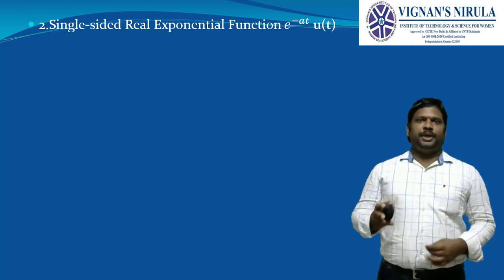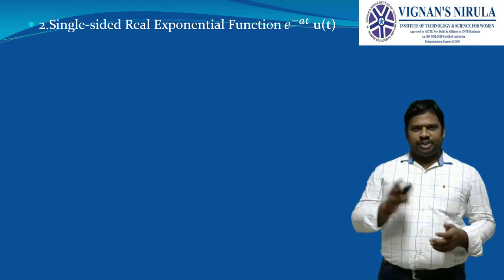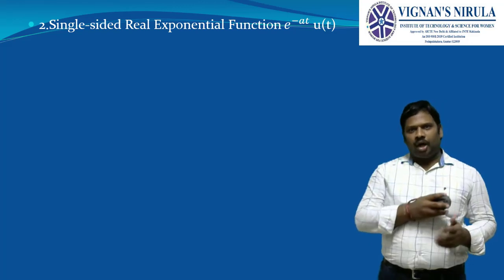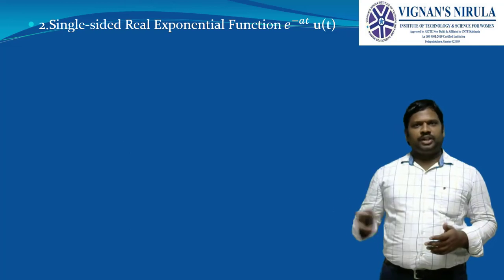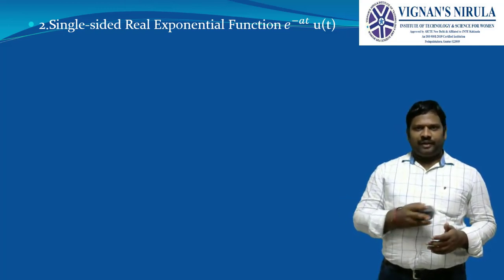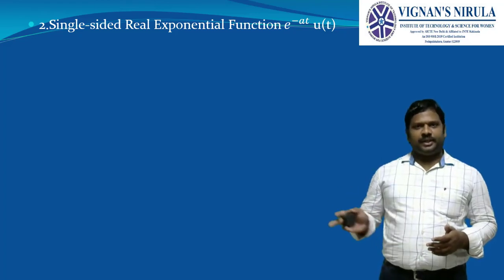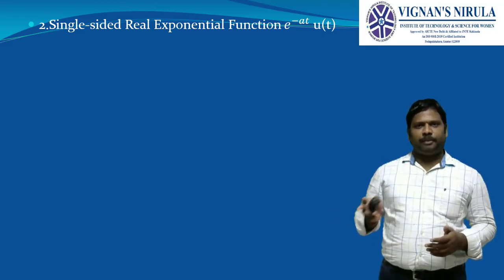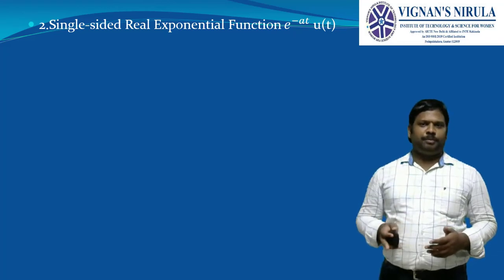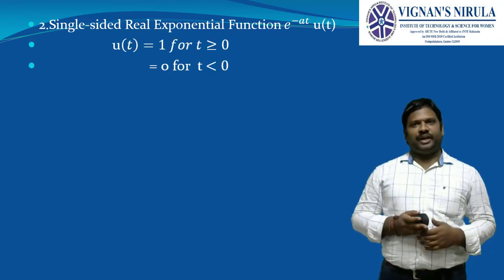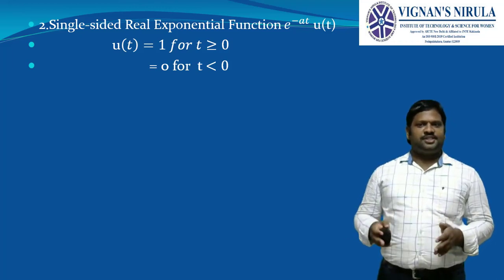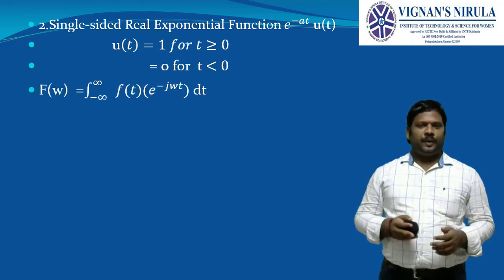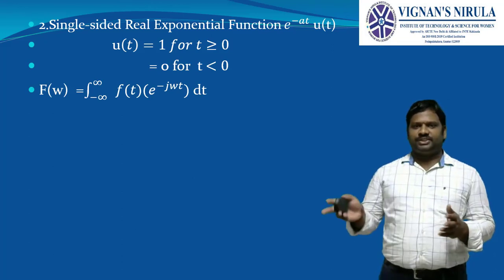Because it is multiplied with u of t, and this u of t exists only along the positive time of t. For positive time it will be 1, and for negative time it will be 0. That means u of t is defined as u of t equal to 1 for t greater than or equal to 0, and equal to 0 for t less than 0. Hence, the exponential function is single-sided.